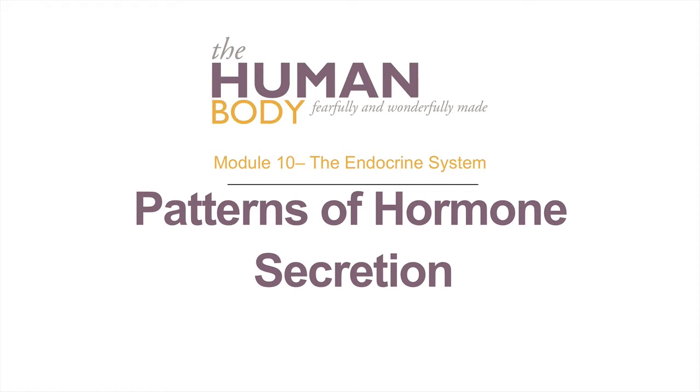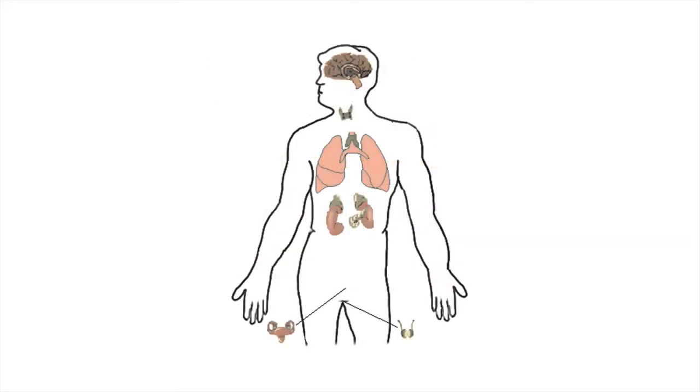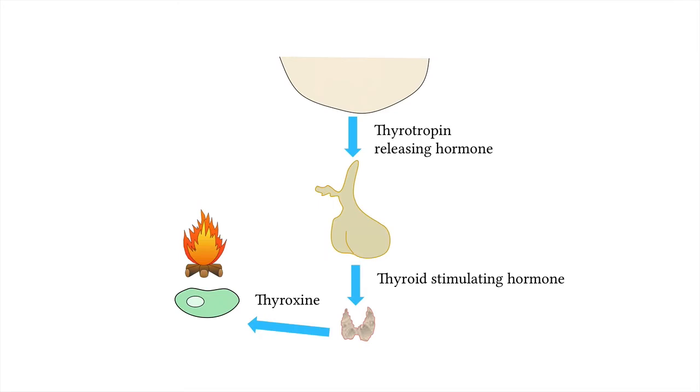Patterns of hormone secretion. You should now have a better understanding of how hormone secretion is controlled, but what's interesting is that there's a pattern of how hormones are secreted in the body. In the last section, you learned a lot about how thyroxine is released by the control of the hypothalamus. But is it only secreted when the hypothalamus is stimulated? Or is it continuously secreted and alters its rate of secretion as a result of a stimulus from the hypothalamus?